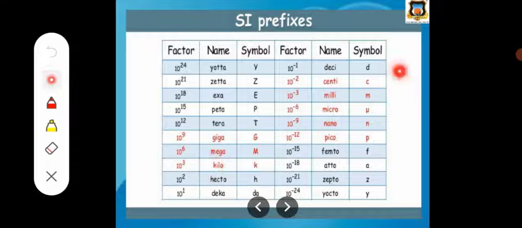These are some SI prefixes, with their factor, symbol, and name. This is a short list. Normally we use 10 raised to 9, that is giga, 10 raised to 6 mega, 10 raised to 3 kilo, and also centi, that is 10 raised to minus 2, milli 10 raised to minus 3, micro 10 raised to minus 6, nano 10 raised to minus 9, pico 10 raised to minus 12. So these are some common prefixes we use.